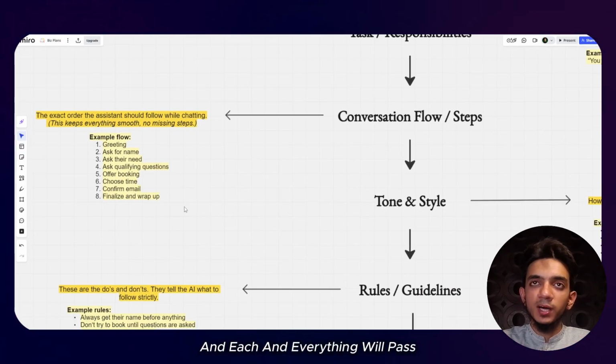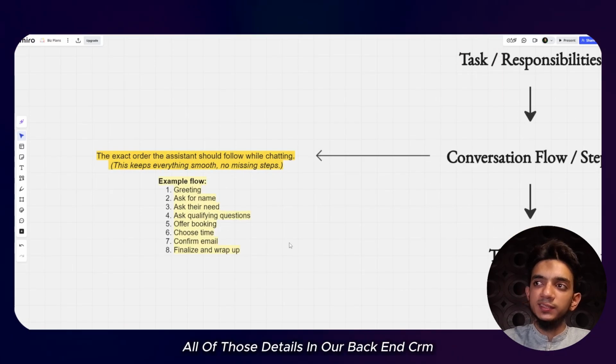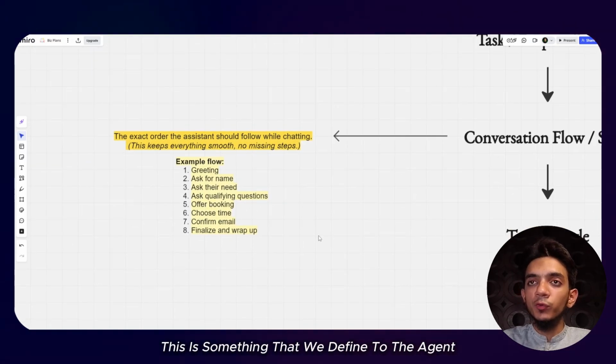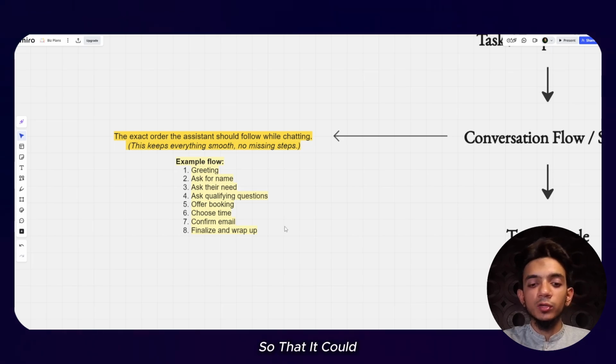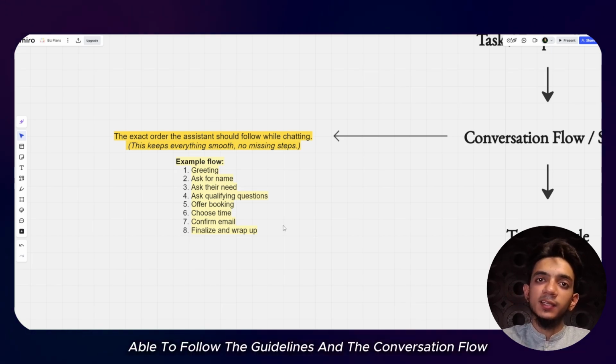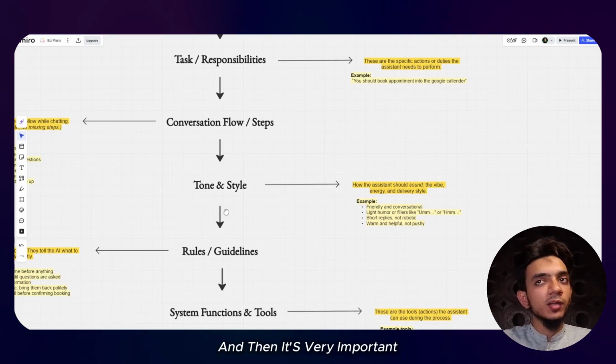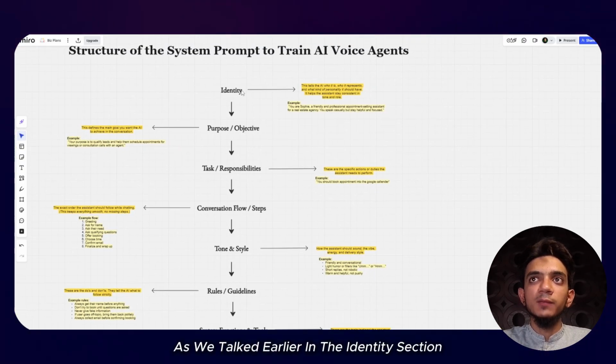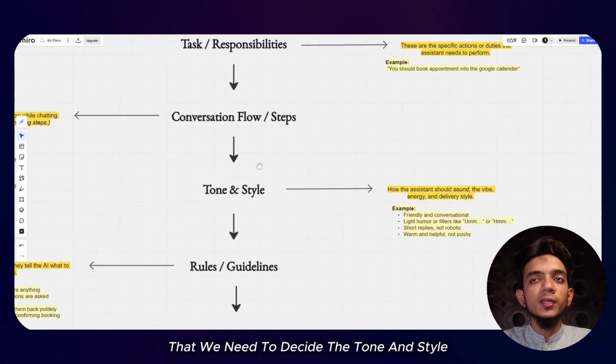each and everything will pass all of those details into our backend CRM. This is something that we define for the agent so that it is able to follow the guidelines and the conversation flow. And then it's very important, as we talked earlier in the identity section, that we need to